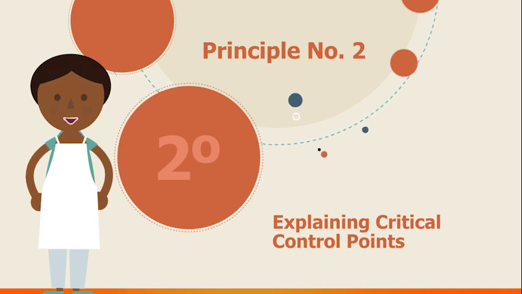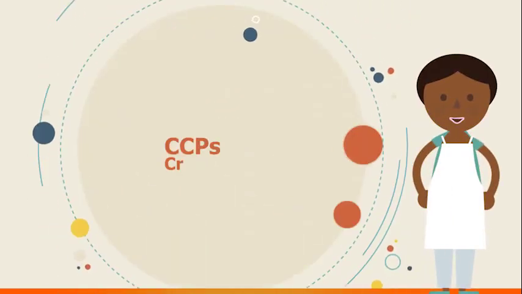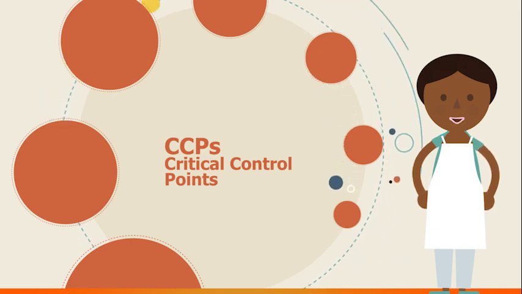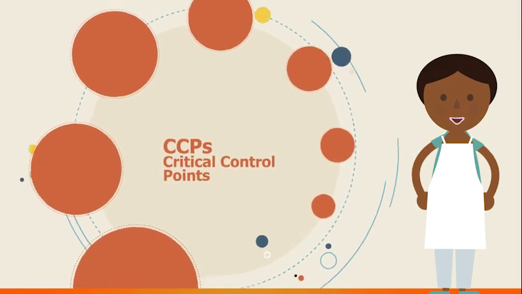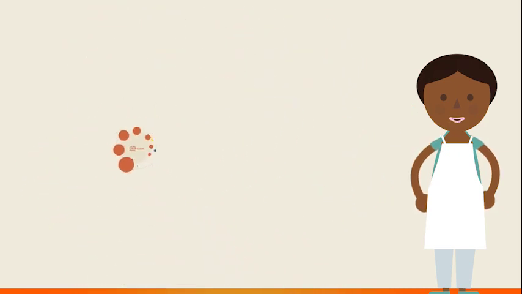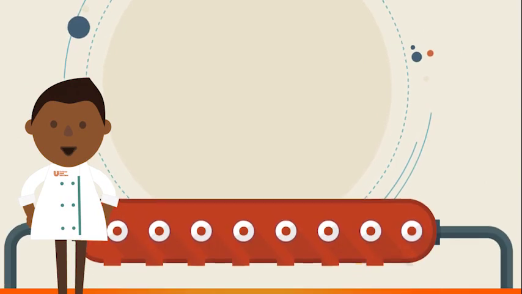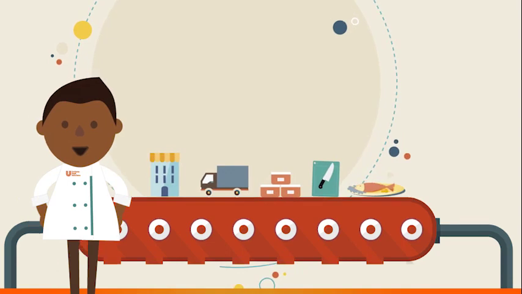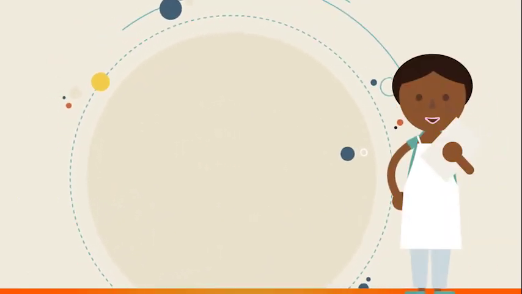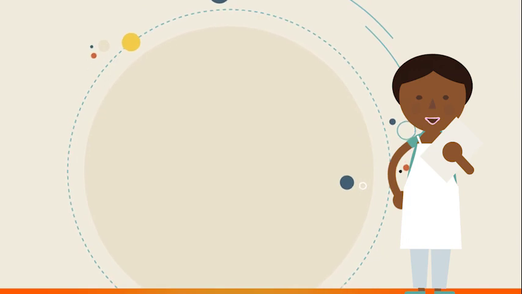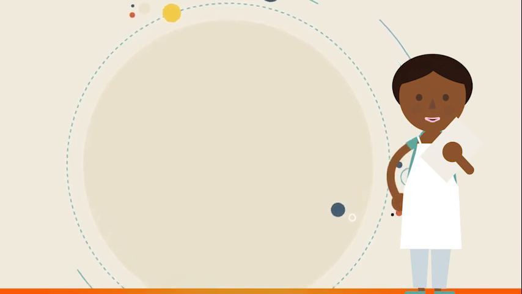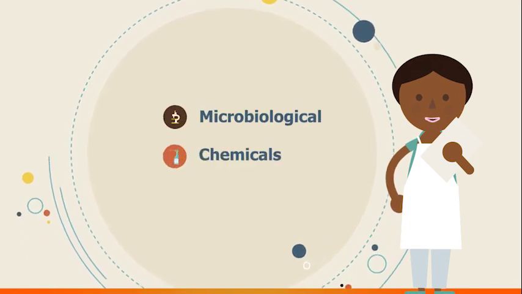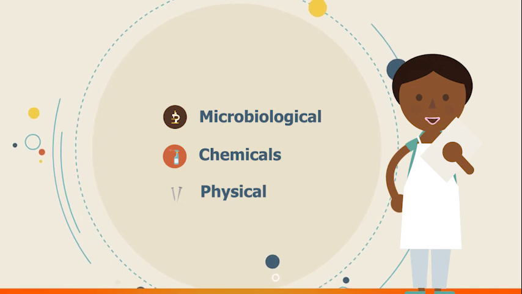Explaining critical control points. Critical control points, we also call these CCPs, are parts of the kitchen procedure that need to be watched closely every day so that food safety continues. You can take out some dangers in different parts of the food procedure or take some dangers to very low levels. The secret to make sure food is safe is to identify these parts in the process. Remember, there are 3 hazards: microbiological danger, the chemical danger, and physical danger.